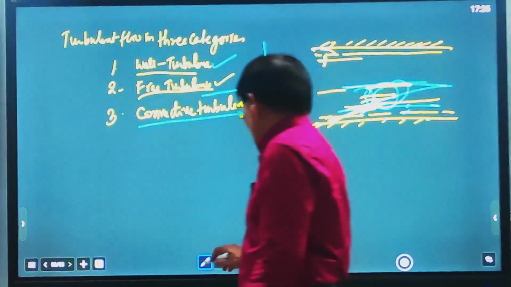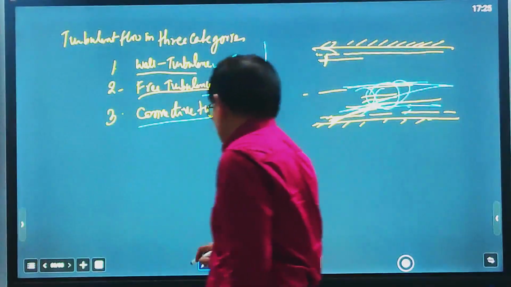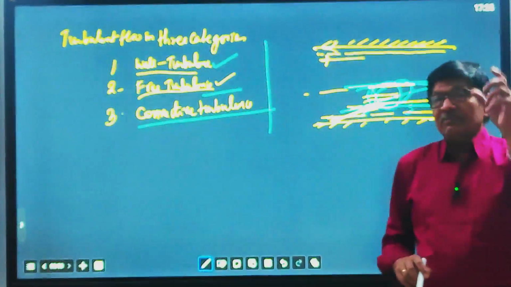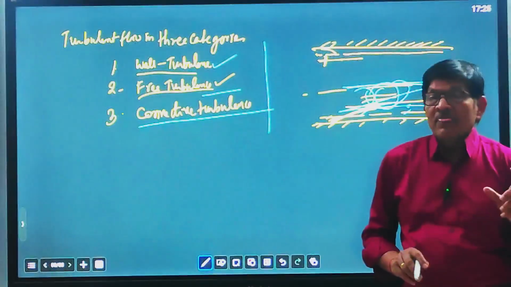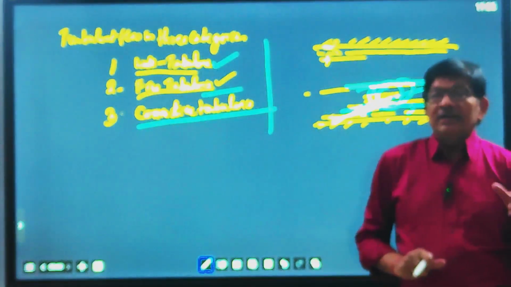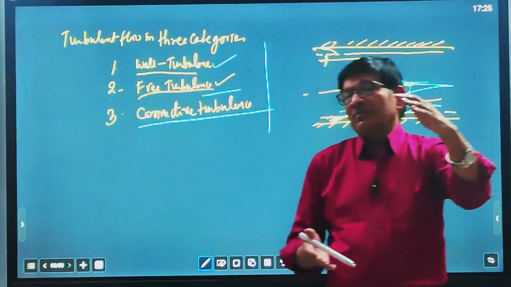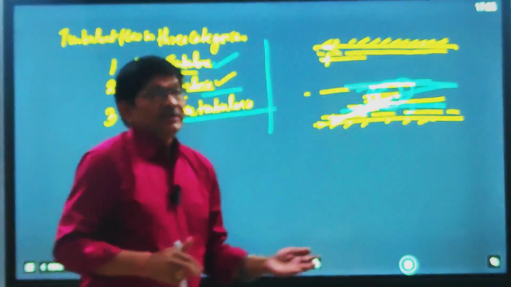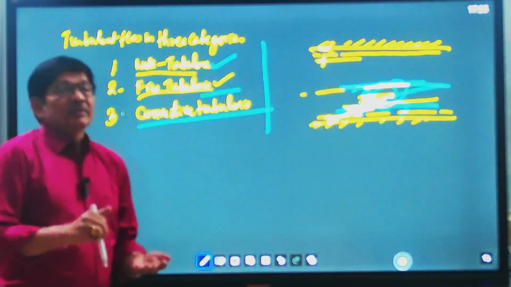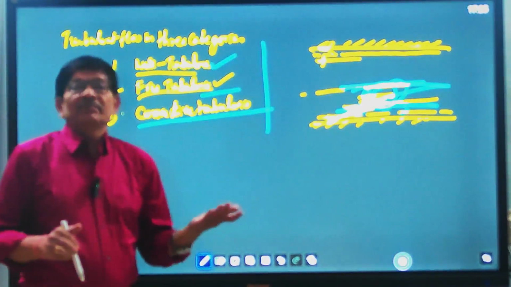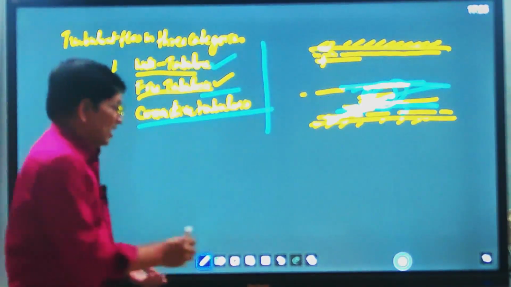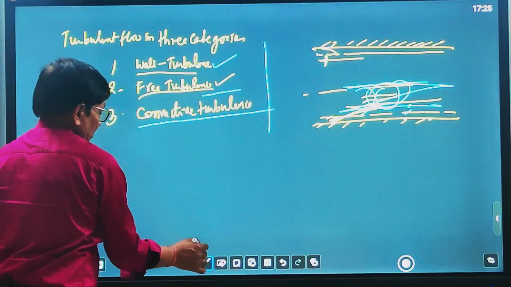Now the next one is how we define turbulent phenomena by measurement, by using scale. How we can define intensity, meaning how wide a level, how heavy the turbulence is, what is the magnitude of turbulence. So we have certain parameters by which we can define the level of turbulence. So let us see the next page.